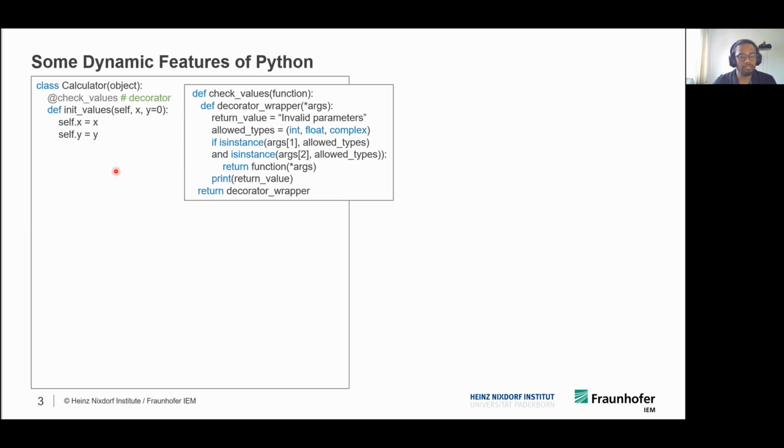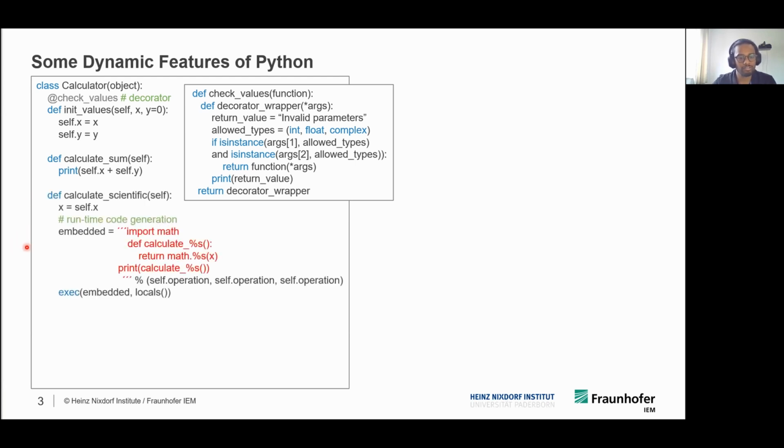Note that when a call to a decorated function is made, the code in the decorator is executed first, and then the control is shifted to the function that is being called. And here we have a second function, calculate sum, which just prints the sum of two class variables.